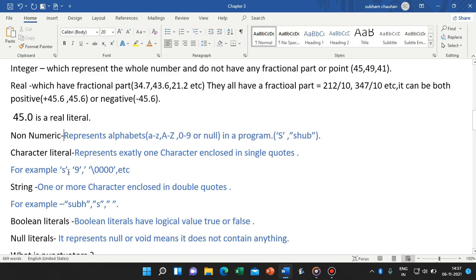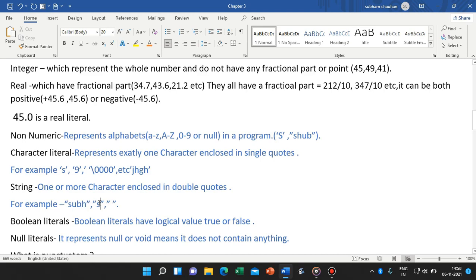For example, 'S' in single quotes, '9', and sometimes we also see these, which means it is a hexadecimal code, which also represents only one character. If we write two or three characters in single quotes, then it creates an error. Then string is also similar to character, but it has one or more characters and is enclosed in double quotes. Like this, I have written three characters, soup, in the double quotes.